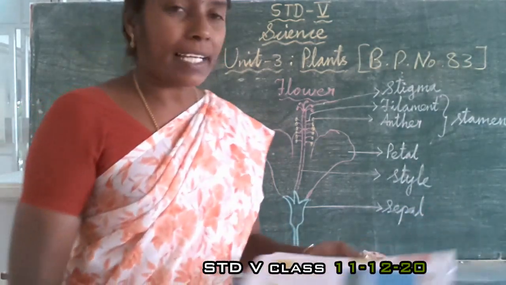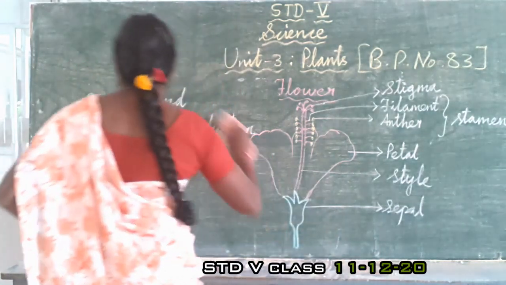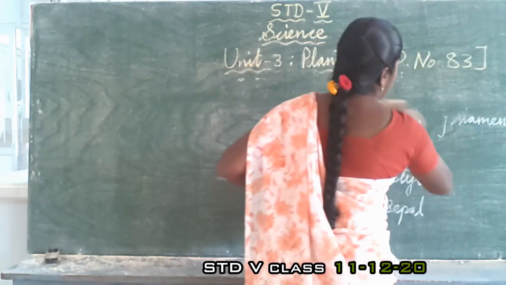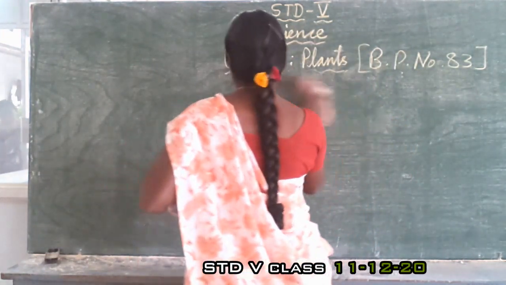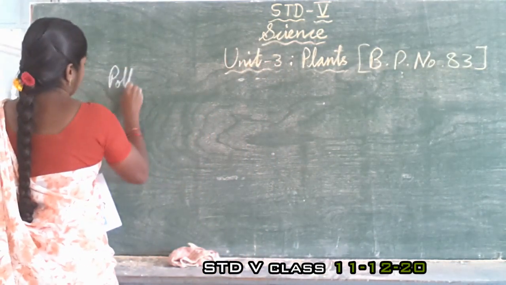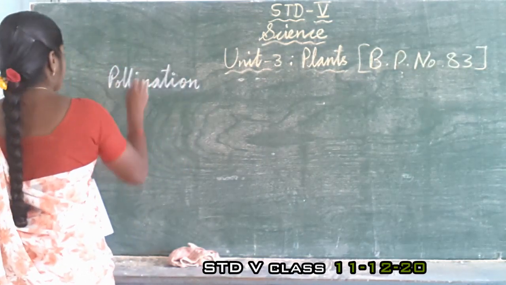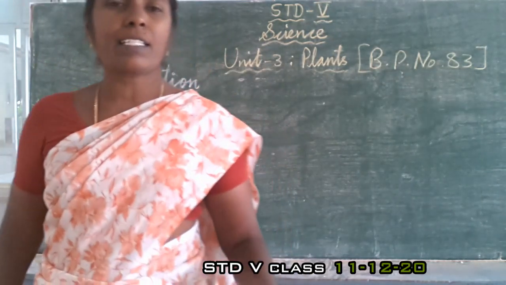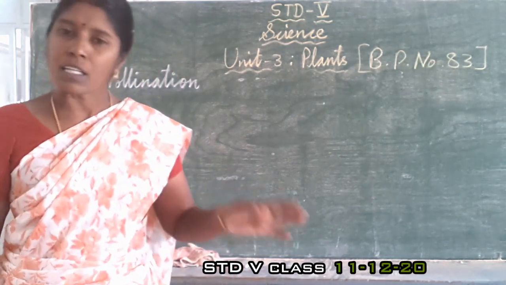Okay. Then next one is pollination. Pollination is the process by which the transfer of pollen grains from the anther to the stigma.